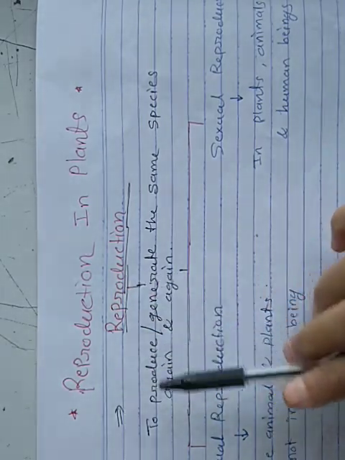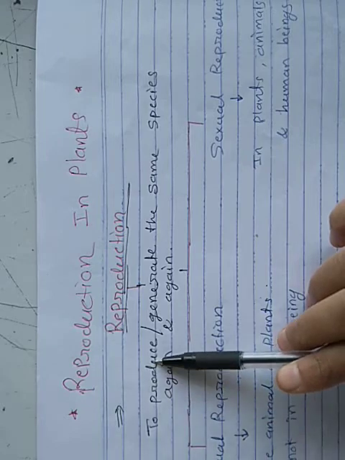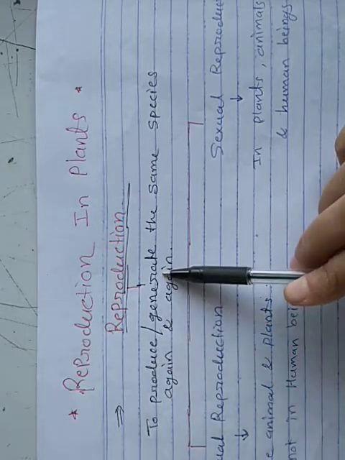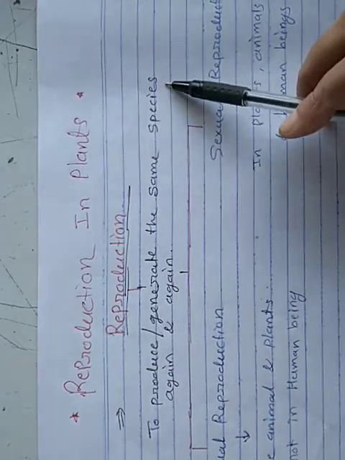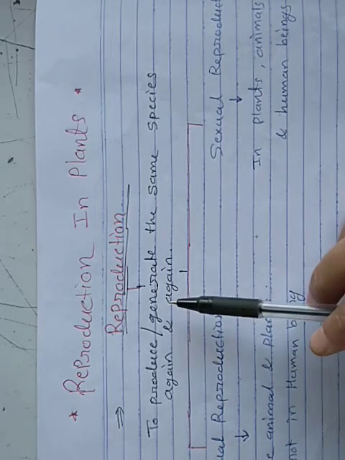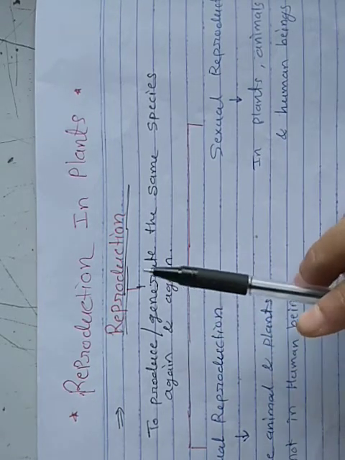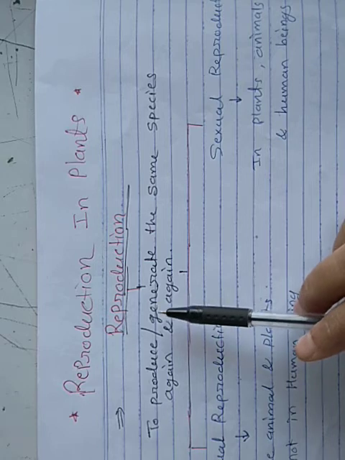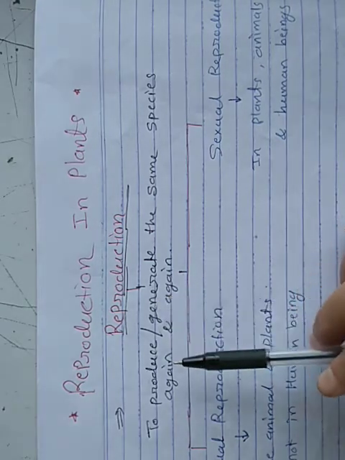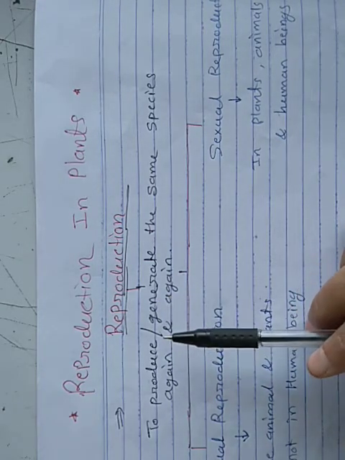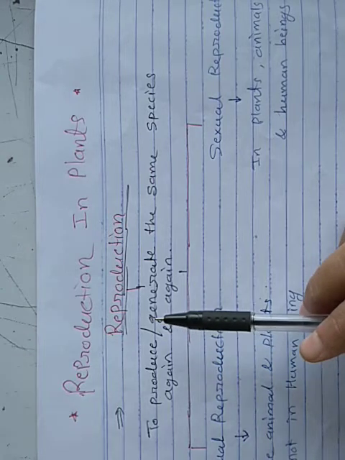Means reproduction, what is the definition? To produce or generate the same species again and again. This process is known as reproduction, and it happens among plants, among animals, among human beings as well.